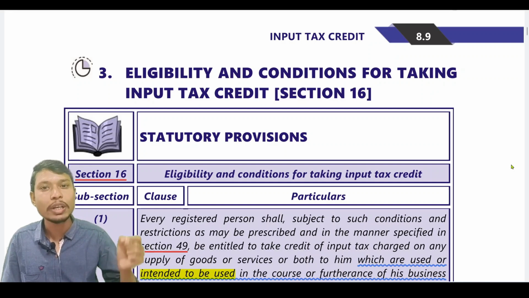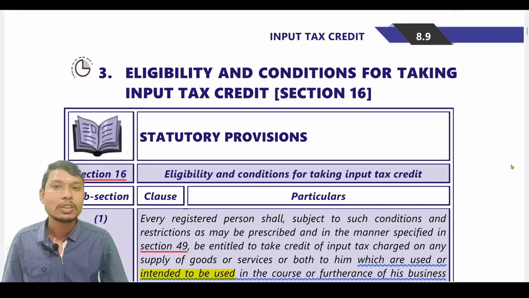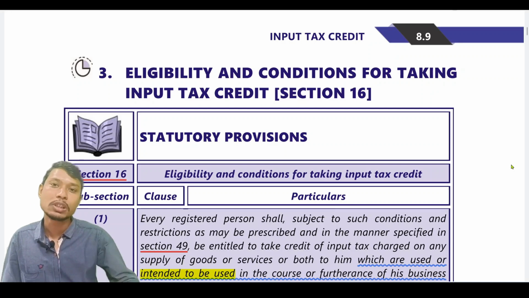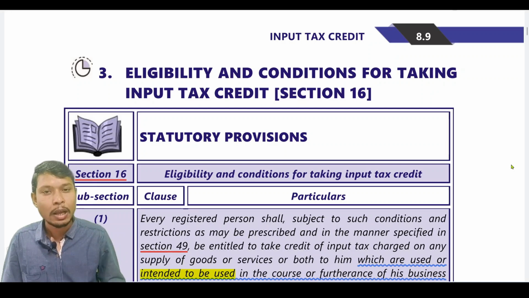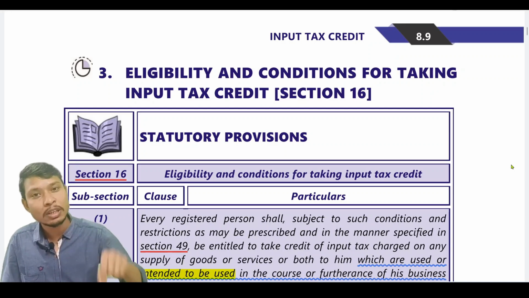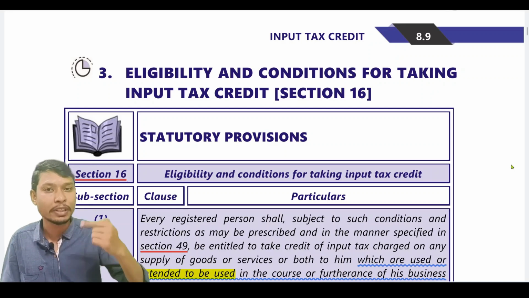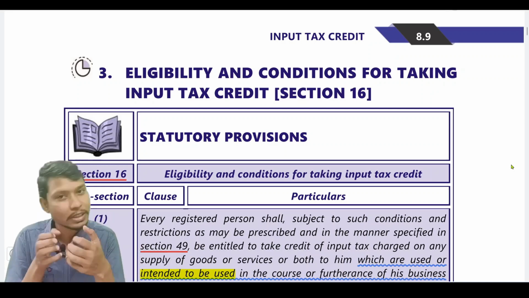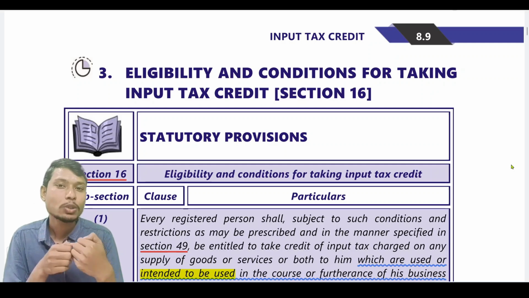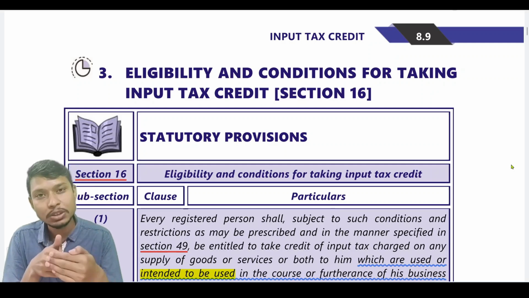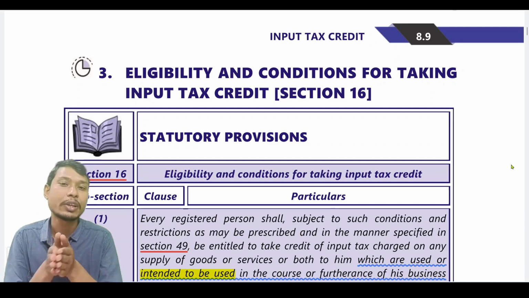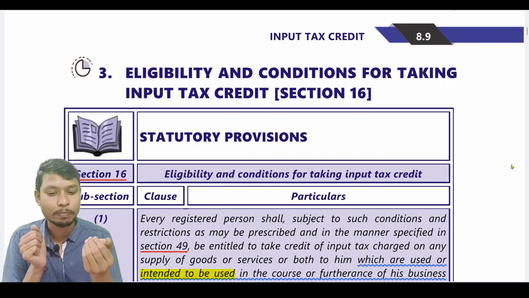If he is not able to make the payment within 180 days, then the recipient has to reverse the input tax credit which he would have availed earlier, and he should pay it along with interest. There are a few exceptions to this proviso. So let's discuss what the exceptions to this proviso are, as well as the rate of interest under Rule 37.